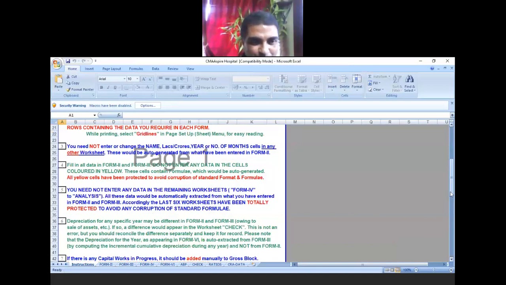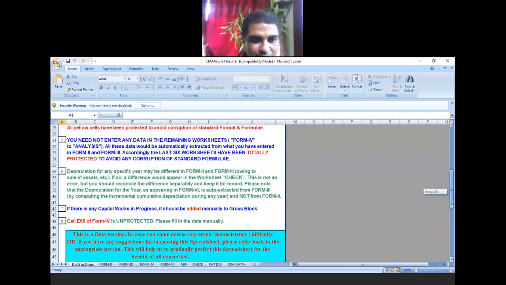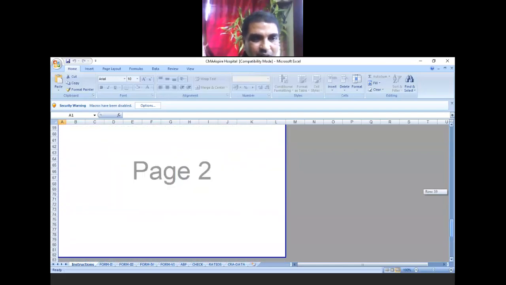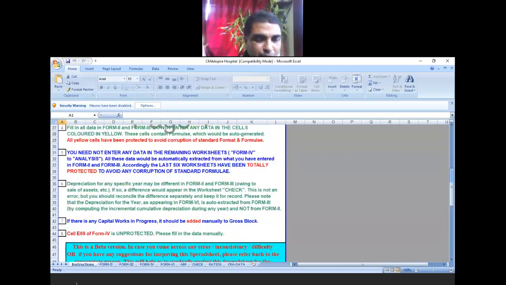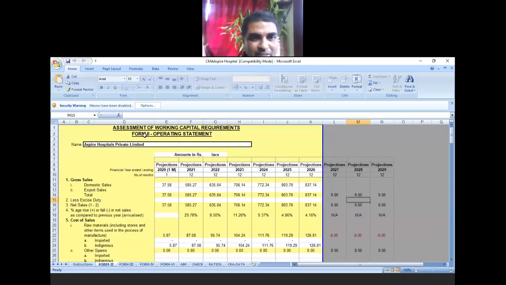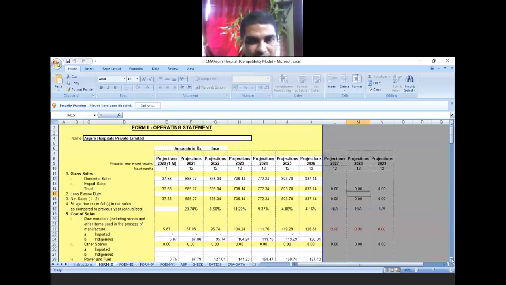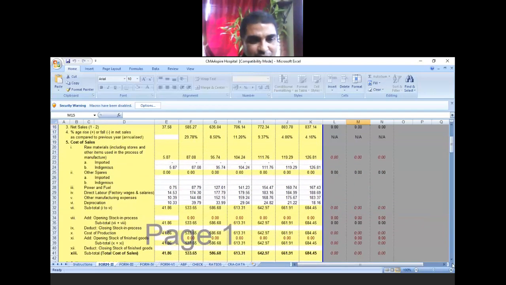This is a CMA report of a particular business house. On this first page, as you see, the first page is instructions. Second page, you see Form 1, the assessment of working capital requirement. In the various years, let us say this is the current year, future projections are given for different years. What is the sales? This is normally a standard format followed by the banker, and you have to submit data as per this format. Can you see it? All this data has to be submitted.